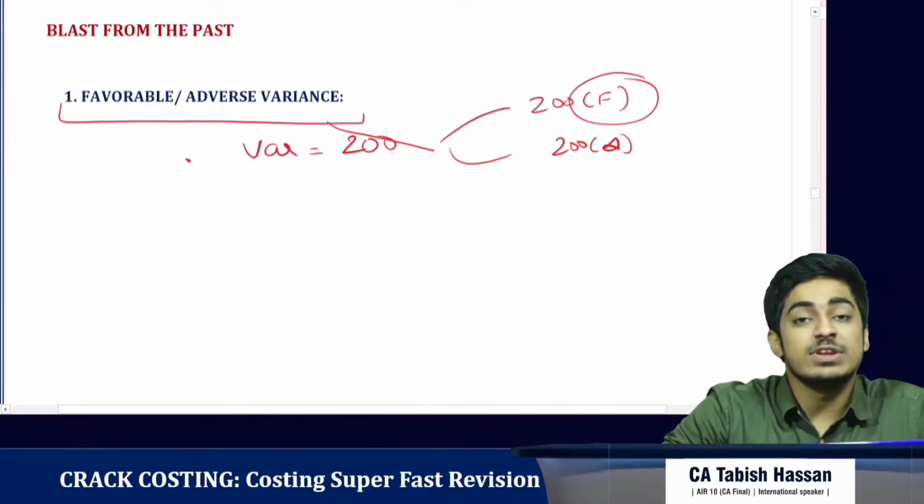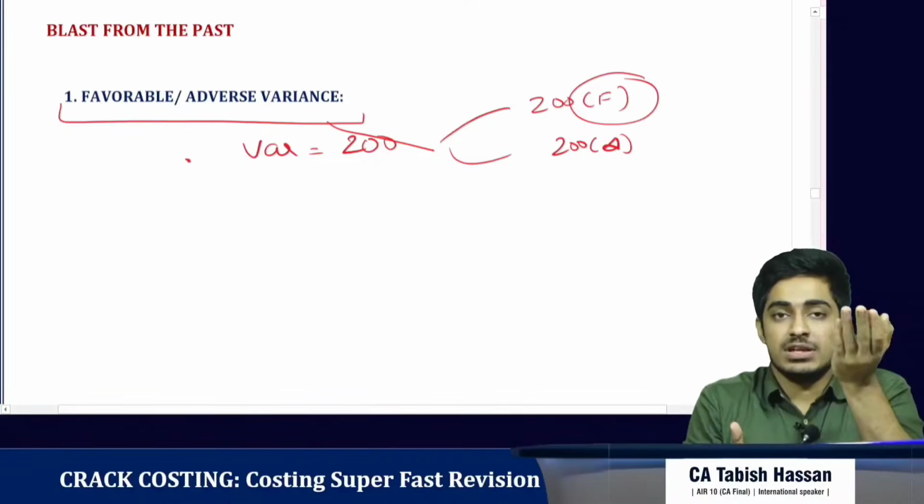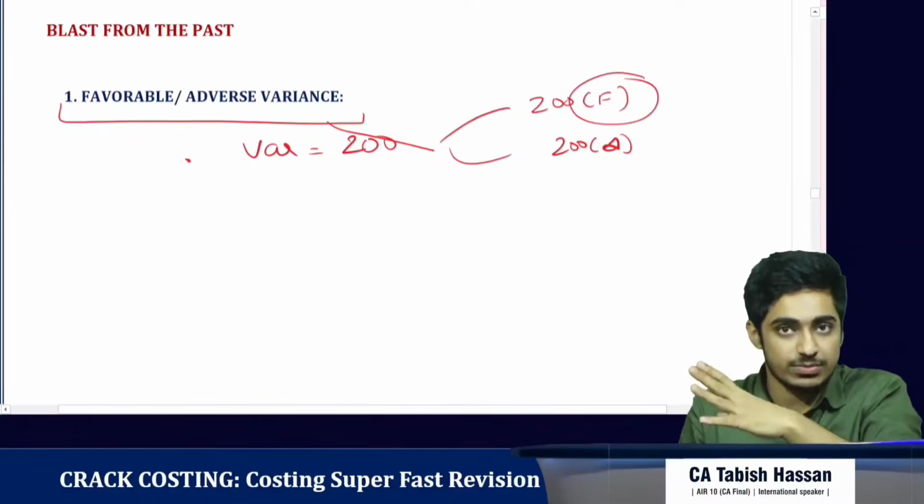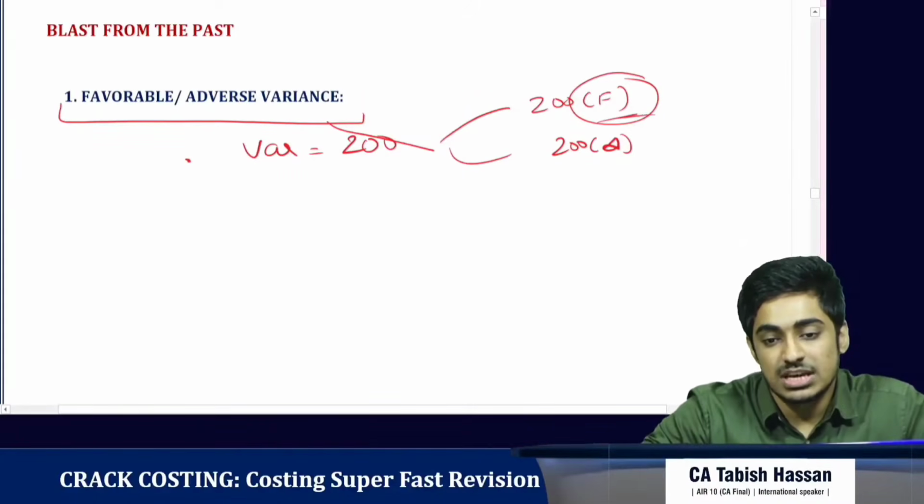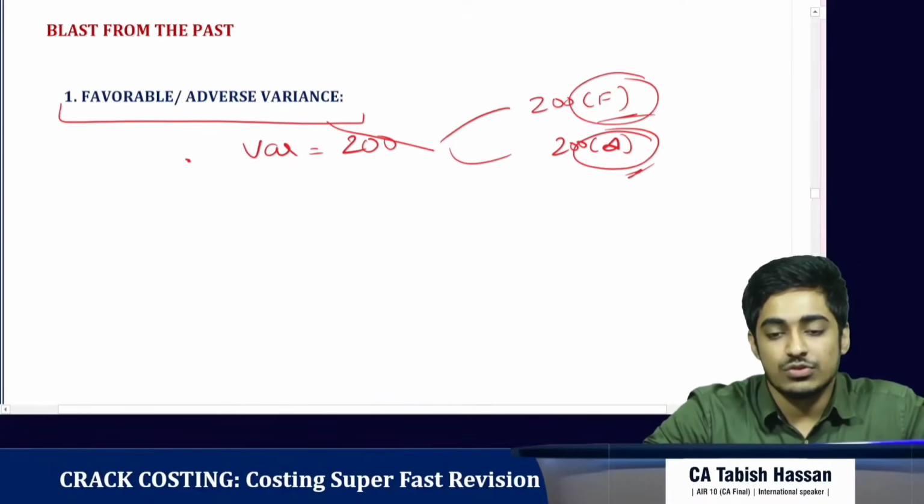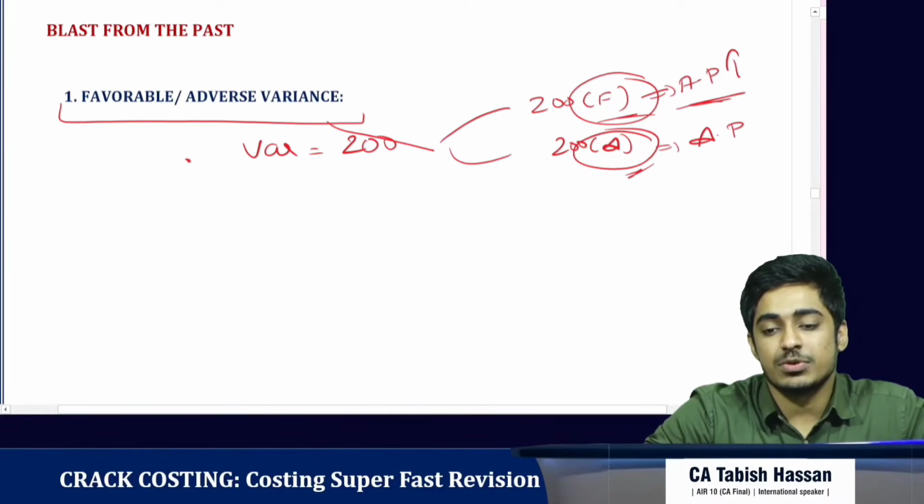200 favorable means our profit has increased by 200 from the standard profit. We thought we could earn 1000 rupees, but in actual we have earned 1200 rupees. So our actual profit has increased. That is favorable for us. But if our actual profit has decreased, this is adverse for us. Okay, so this is if actual profit has increased. Okay, this is if actual profit has decreased.